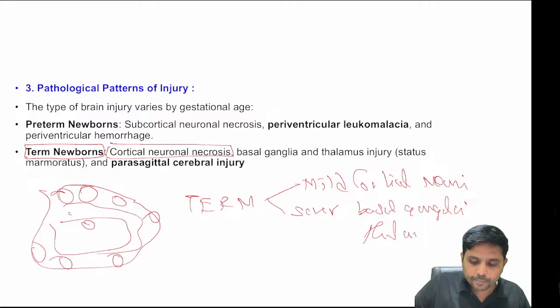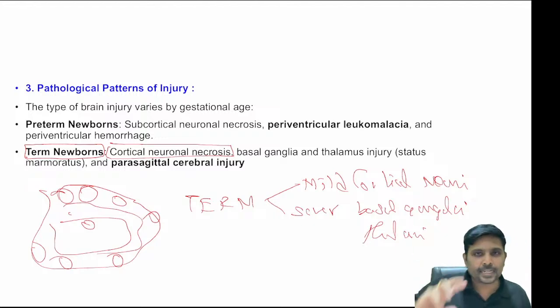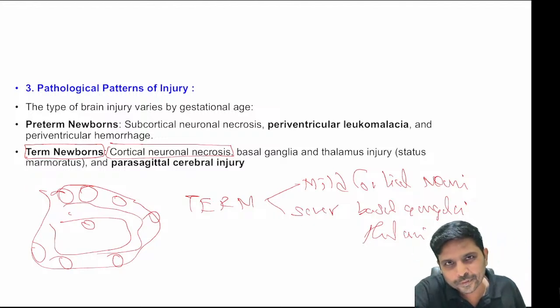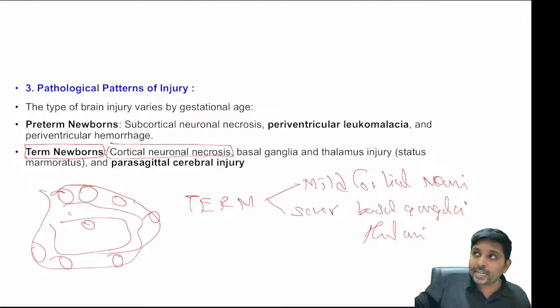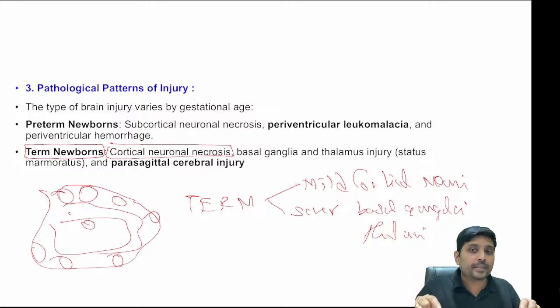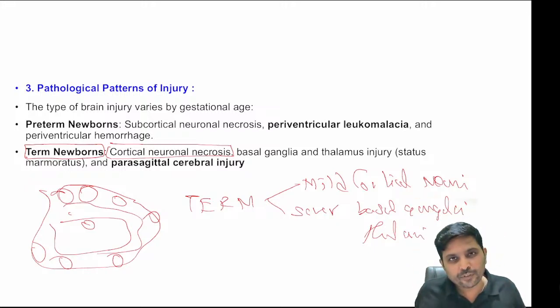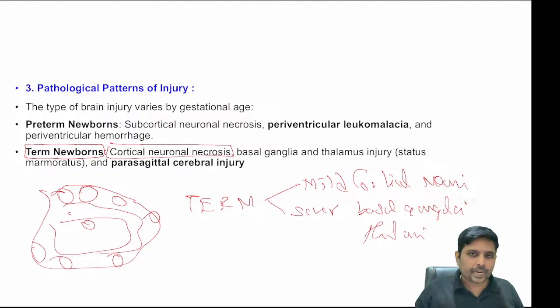That's why in many centers, if they are not sure with the Sarnat and Sarnat staging, they will take an MRI. If MRI shows only cortical areas involved, you are safe. It is mild injury. But when MRI involves the basal ganglia and thalamus, it is moderate to severe injury. So taking an MRI after birth asphyxia is prognostic. Cortical neurons alone involved means mild. Basal ganglia and thalamus involved means moderate to severe. You can't help the child.